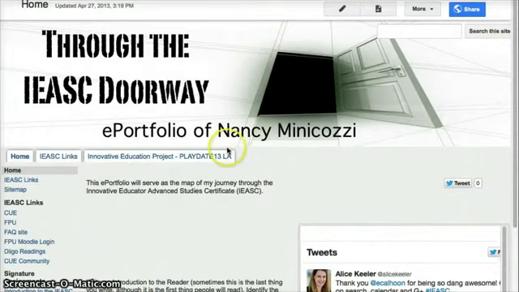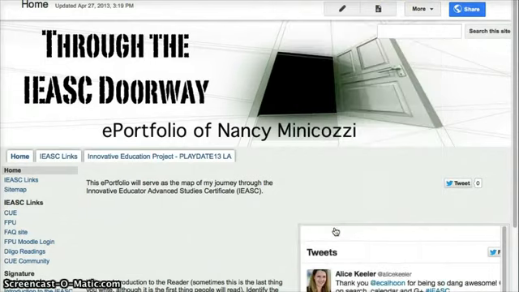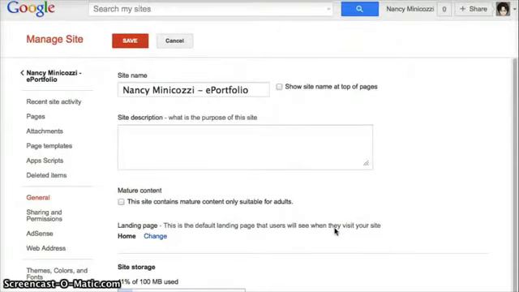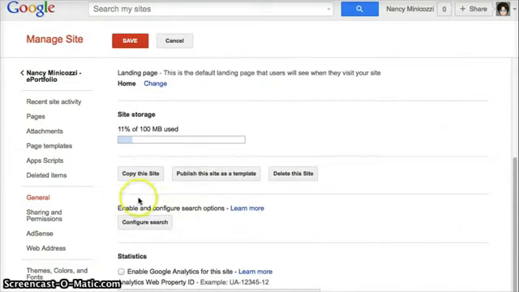I have my Google site here, and I'm going to click on the More button, and go to Manage Site. Now, if I scroll down a little bit, you can see that I have the search options here.